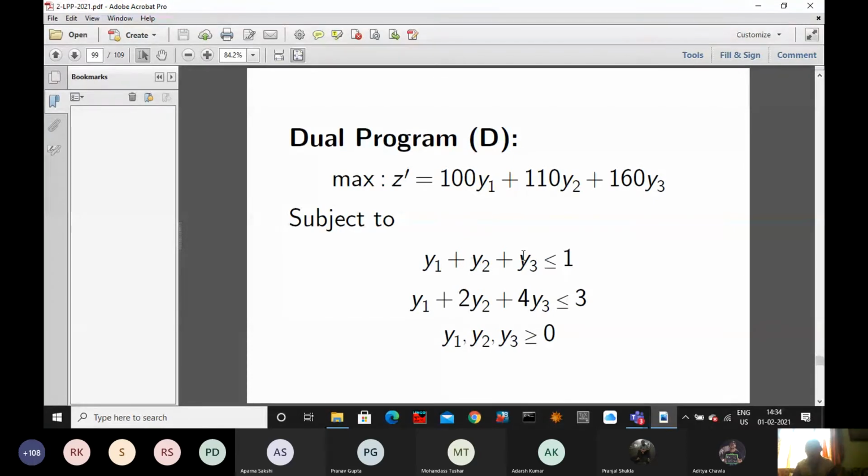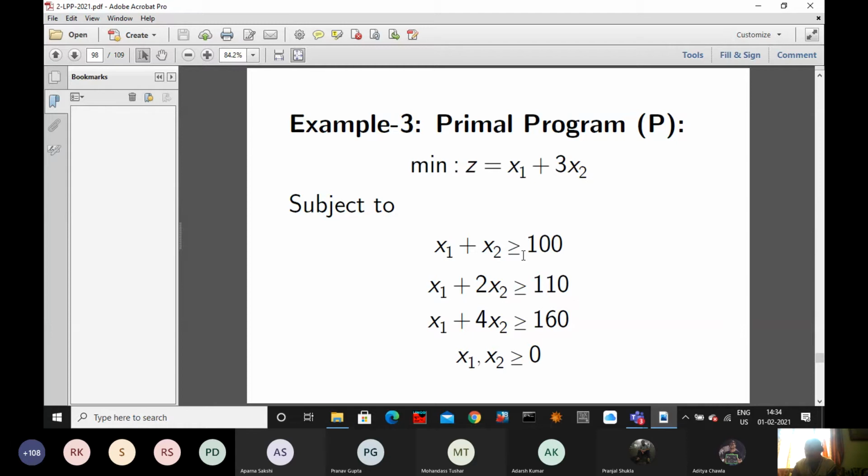Now I will tell you primal simplex algorithm and dual simplex algorithm. Now simplex becomes primal simplex. For this type of problem, of course here we will say primal simplex. Now, which method will apply to solve this problem? It is a primal program, no problem. Which method? Dual simplex method.